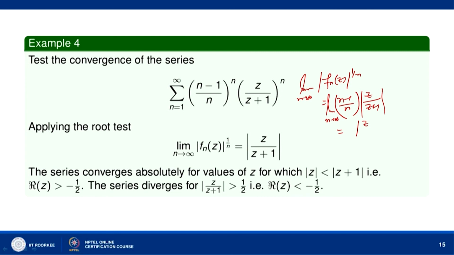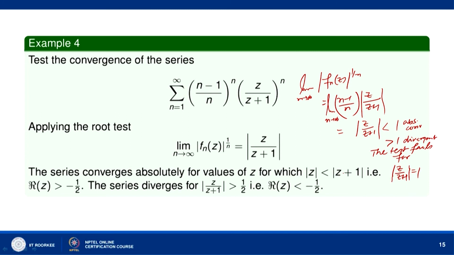(n minus 1) over n goes to 1 as n goes to infinity. So, we get mod of z over z plus 1, and therefore, the series converges absolutely for values of z for which mod of z over z plus 1 is less than 1. So, absolute convergence for mod of z less than mod of z plus 1, and divergence for mod of z greater than mod of z plus 1. The test fails for mod of z over z plus 1 equal to 1.